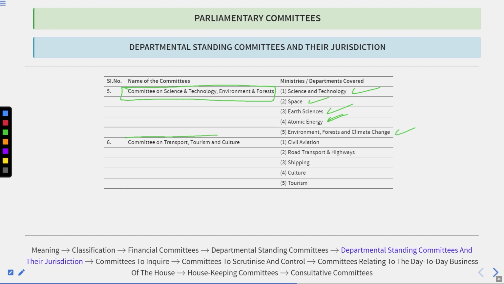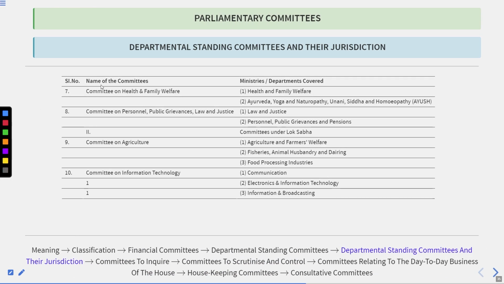Thereafter, the Committee on Transport, Tourism and Culture. This covers civil aviation, road transport and highways, shipping, culture and tourism. Thereafter, the Committee on Health and Family Welfare.